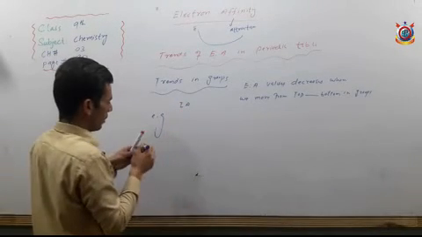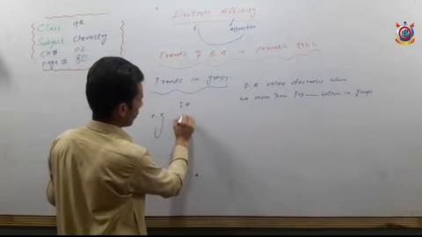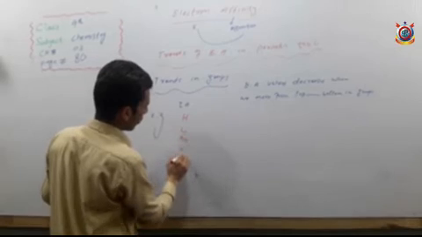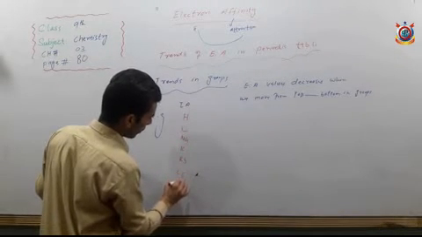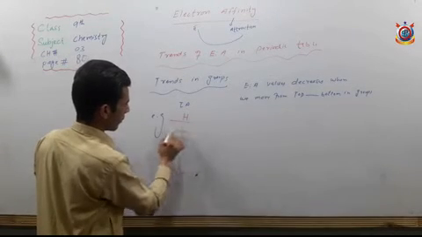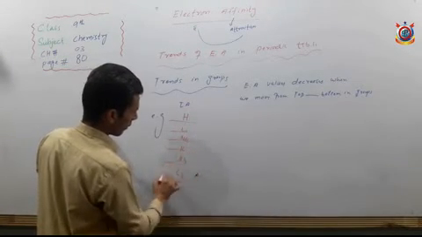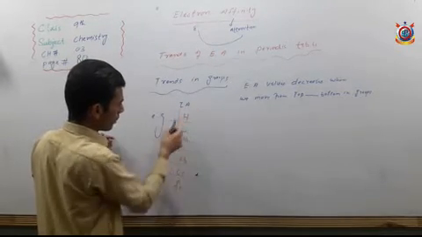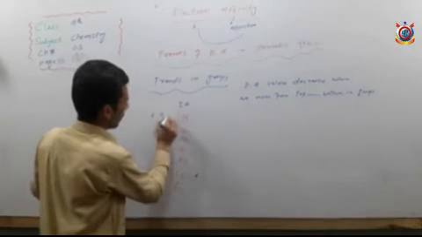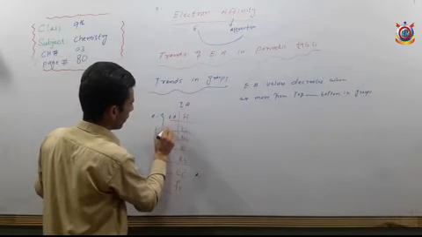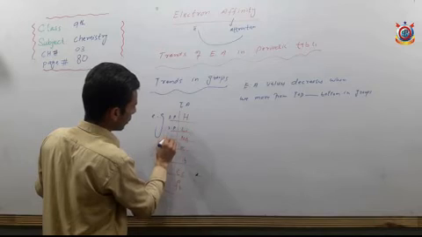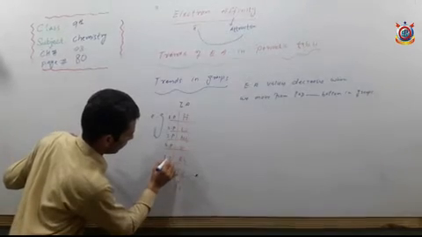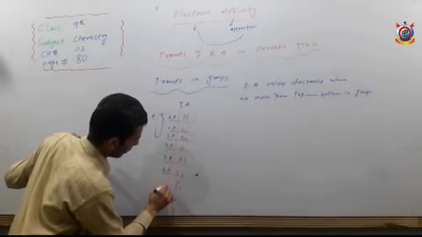which contains elements such as hydrogen, lithium, sodium, potassium, rubidium, cesium, and francium. This is group 1A, and it is the first period, second period, third, fourth, fifth, sixth, and seventh period.